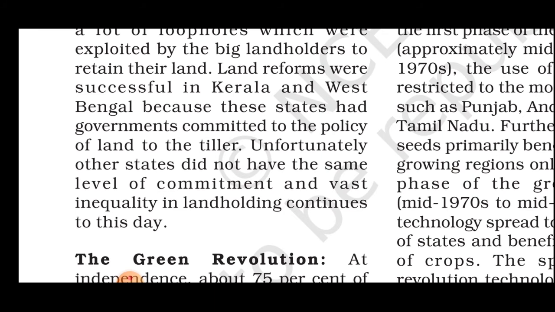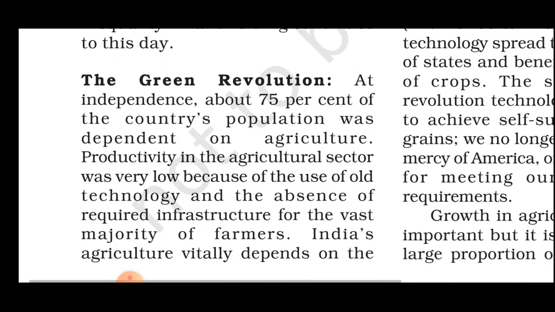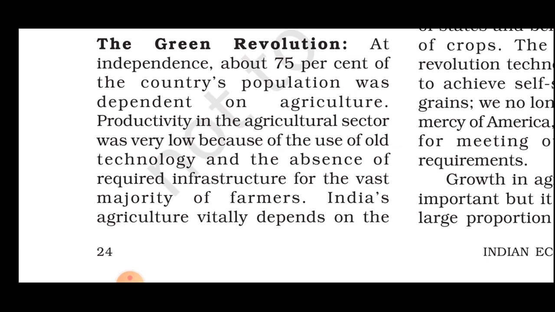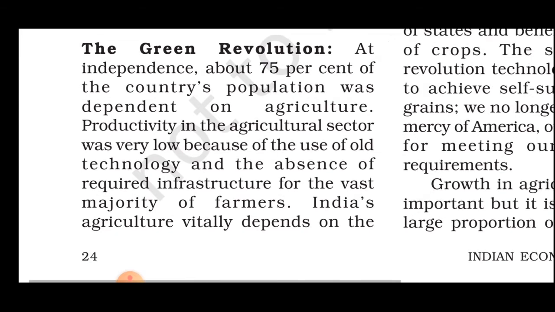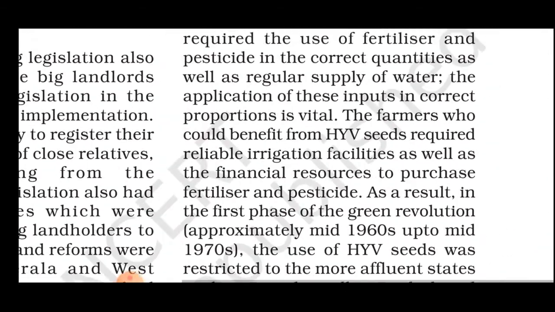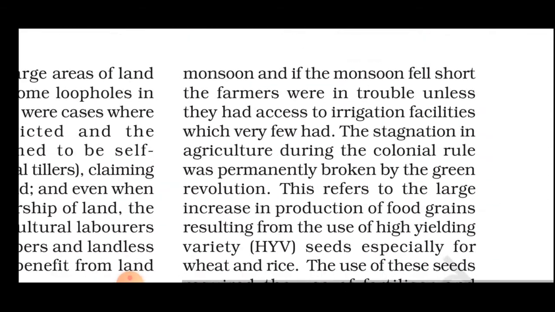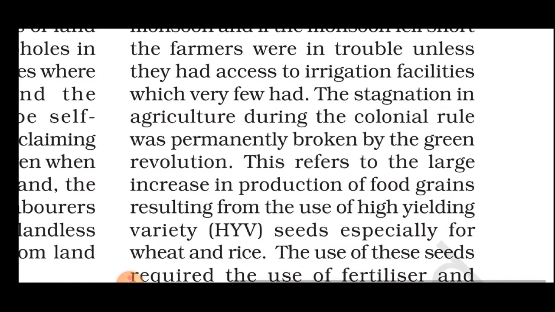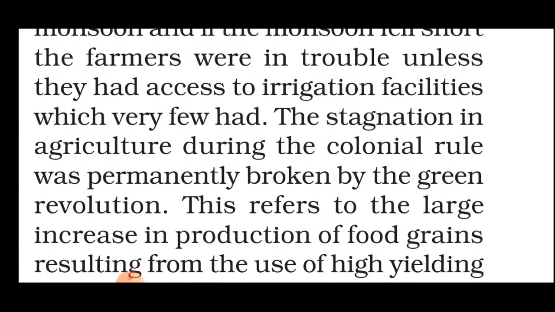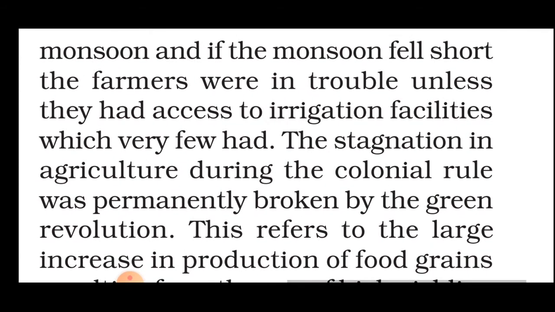So, the Green Revolution. At independence, about 75% of the country's population was dependent on agriculture. Productivity in the agriculture sector was very low because of the use of old technology and the absence of the required infrastructure for the vast majority of farmers. India's agriculture widely depends on the monsoon, and if the monsoon fell short, the farmers were in trouble unless they had access to irrigation facilities, which very few had.